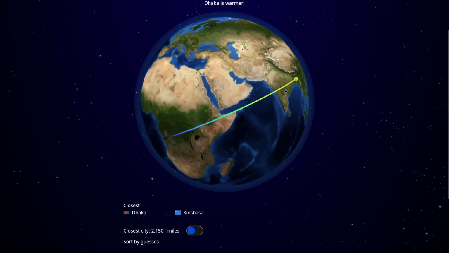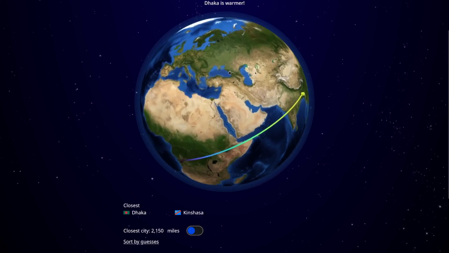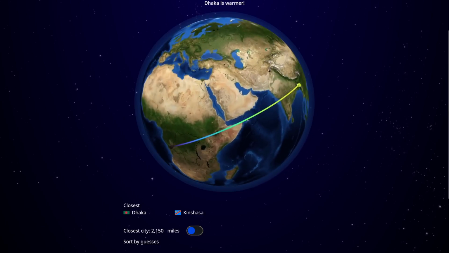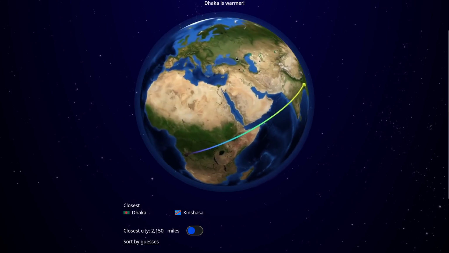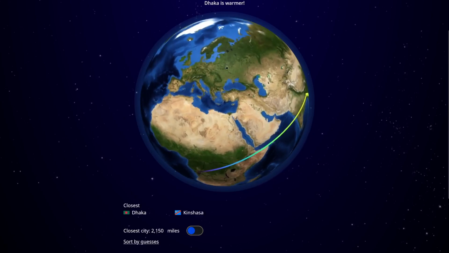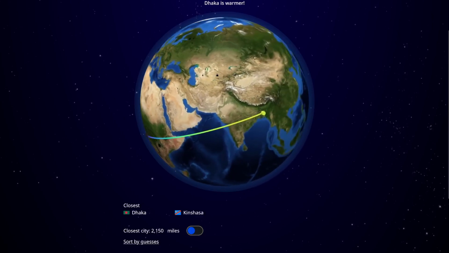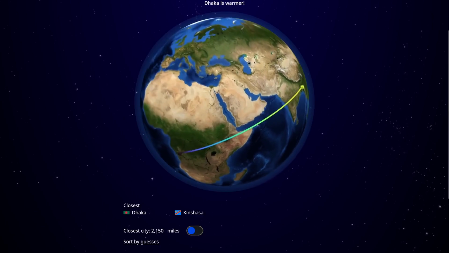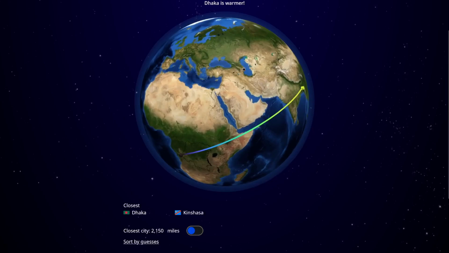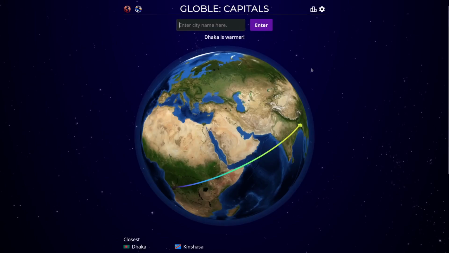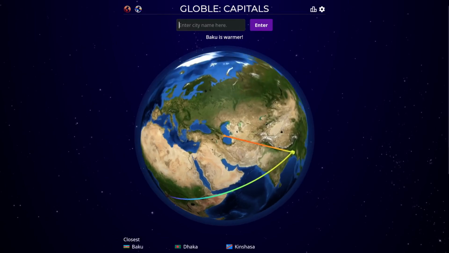Let's try going this way then. It's closer to you, so we'll do something like that, some kind of angle. 2,000 miles. I guess it could be Moscow, like we said. Maybe that's too far. Maybe we could try something over here. Oh, maybe it's my favorite. Baku, the capital of Azerbaijan. That's warmer. It's 1,270 miles.